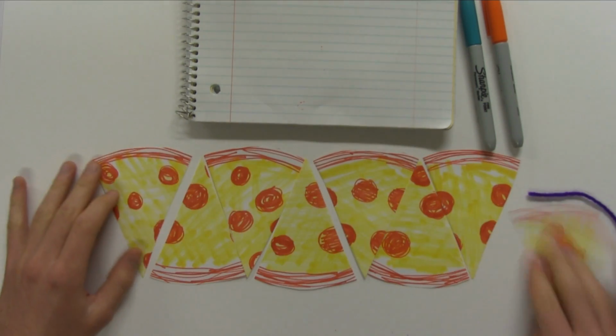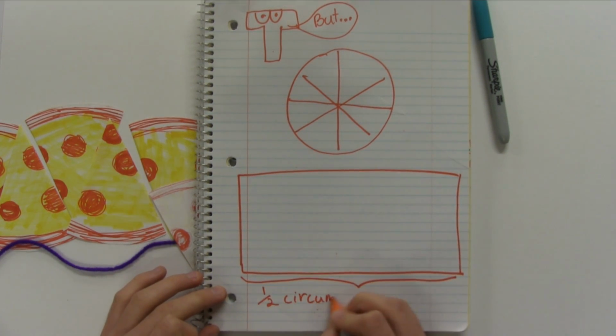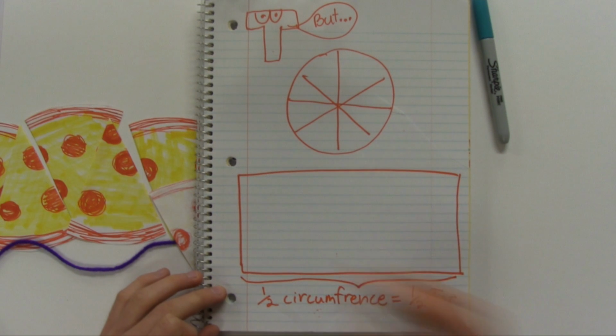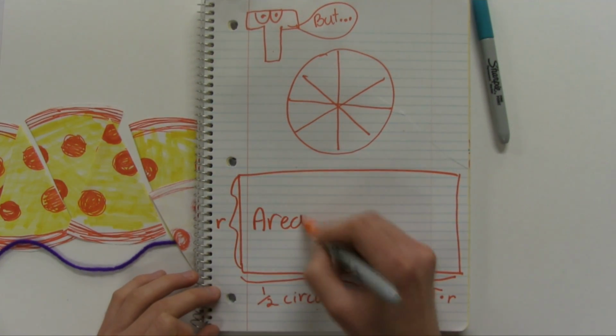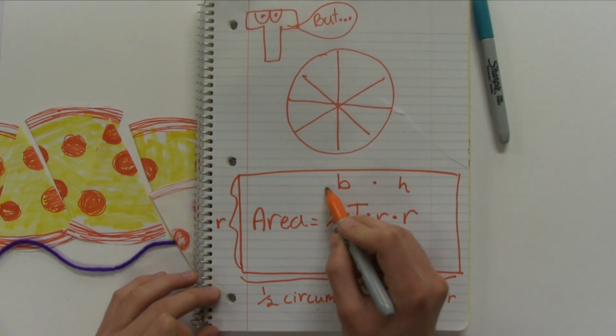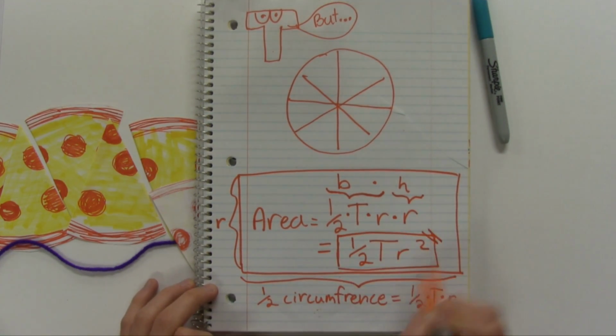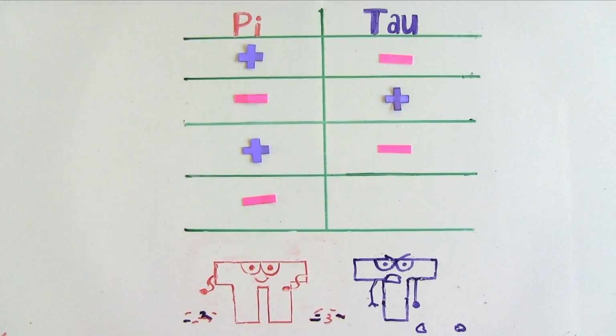Not really. The area of the rectangle is base times height. In this case, base is half of the circumference of the circle, which is half times tau times r, and the height is just the radius. So multiplying base times height gives you half times tau times radius, or half tau r squared. Let's check back to our thought bubble to see if tau is a little less angry. Yep, tau was definitely less angry. Pi looked pretty sad though, all those tears.